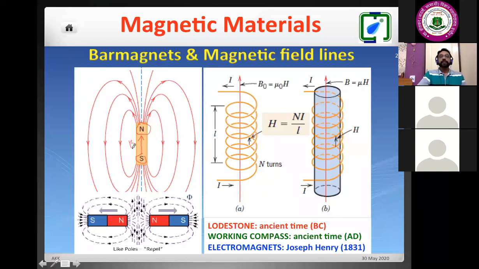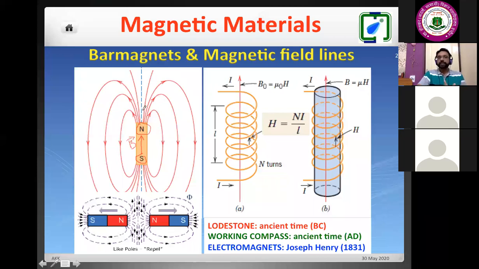If I write B, it will orient from S to N. Outside, these are the magnetic lines of force, these are the imaginary magnetic lines of force. As I said, the earth's magnetic field is there in our room itself. These magnetic lines of force we can't see, but experimentally we can detect them. So that's why they are called imaginary lines of force.